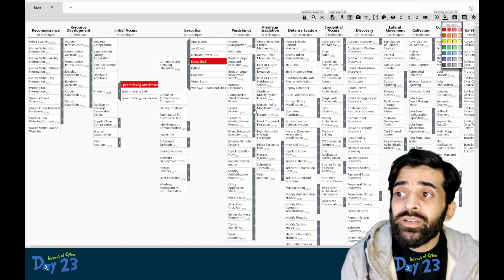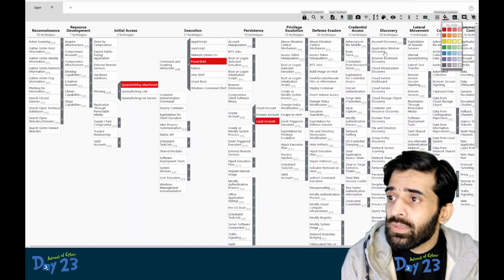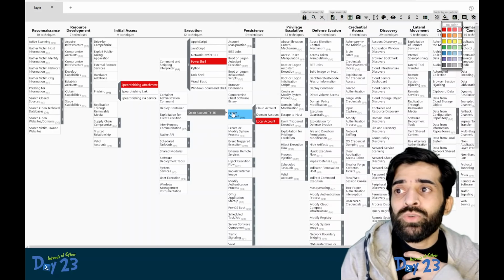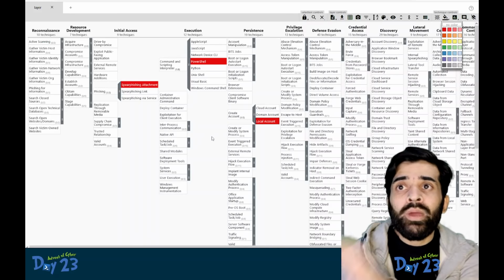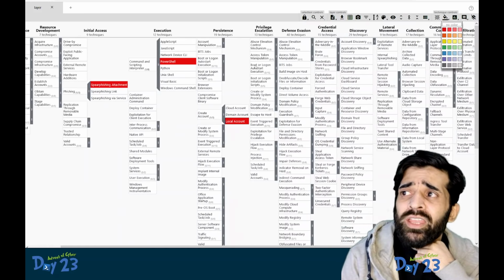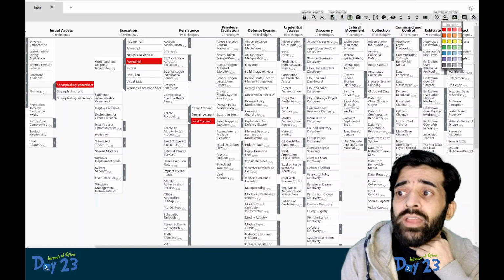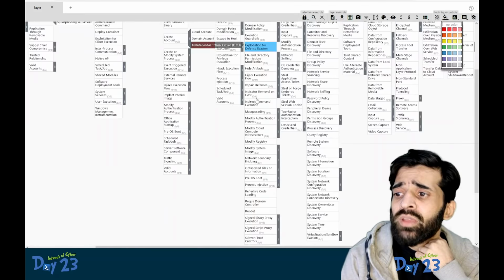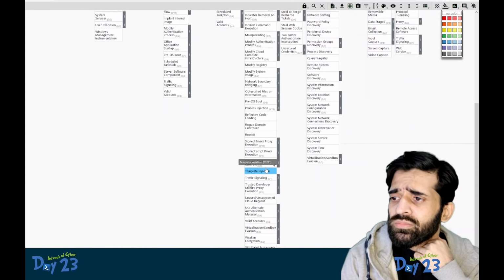Did the adversary do anything for persistence? Adversary created a user account, a local account. Good. This is what I am doing, mapping all the attacker's activities that we found into MITRE's ATT&CK matrix. Did we find any evidence of privilege escalation? Maybe, maybe not. Did the attacker do anything for defense evasion? You can look at this, how defense evasion can use signed binary proxy execution, etc.